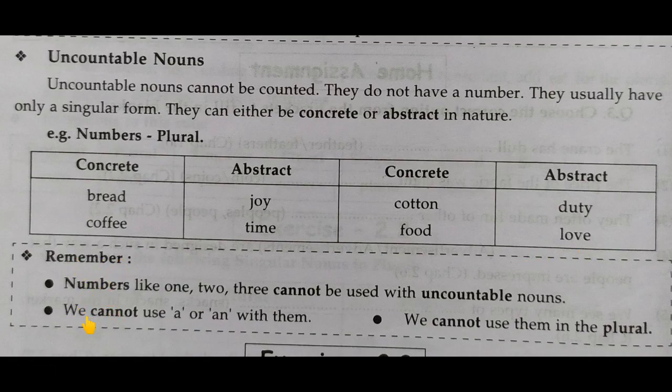These are some key points related to uncountable nouns. Numbers like 1, 2, 3 cannot be used with uncountable nouns. I have explained this earlier. We cannot say 1 joy, 2 joy, 3 joy. So these are uncountable. We cannot use a or an with them. So these are rules, that we cannot use a or an with them. We cannot use them in the plural. We also cannot use that in the plural.